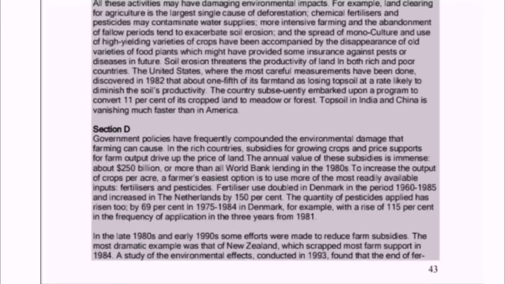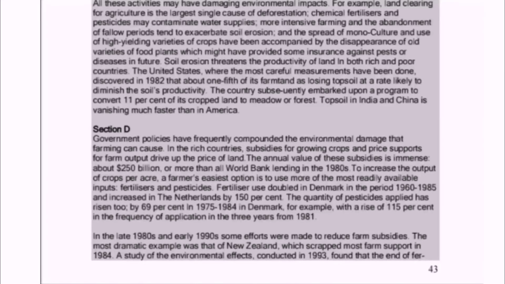Government policies have frequently compounded the environmental damage that farming can cause. Government policy is the keyword. In rich countries, subsidies for growing crops and price supports to farm output drive up the price of land. Subsidies is the keyword, which means that government provide financial support from government's funds.